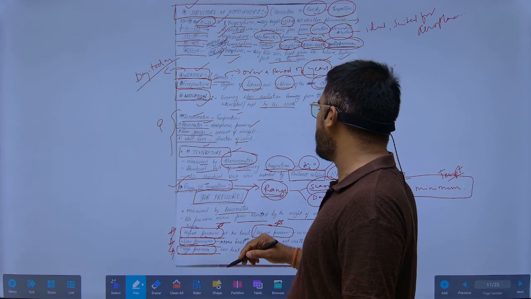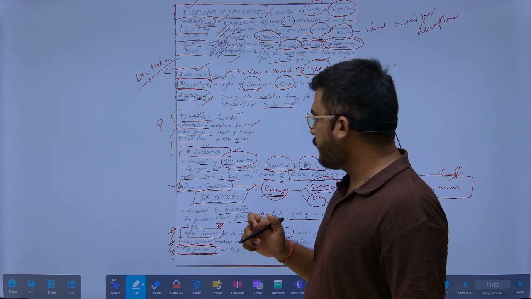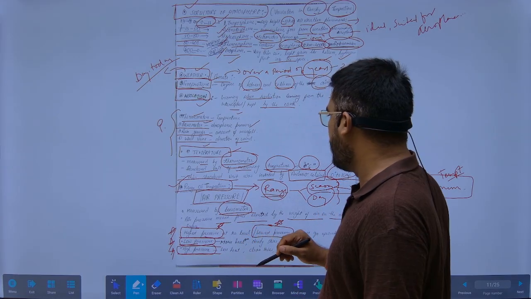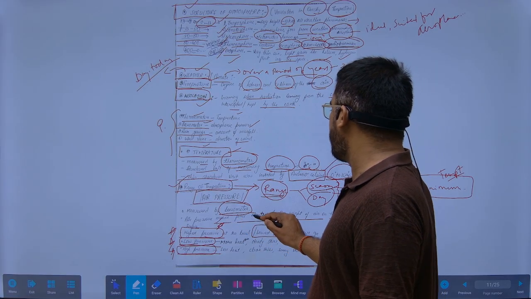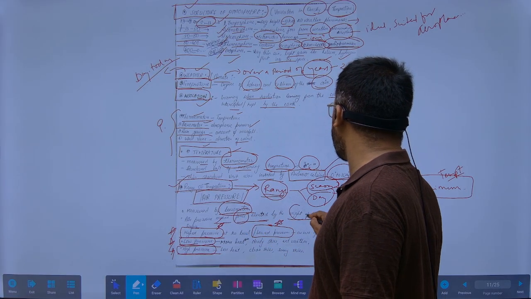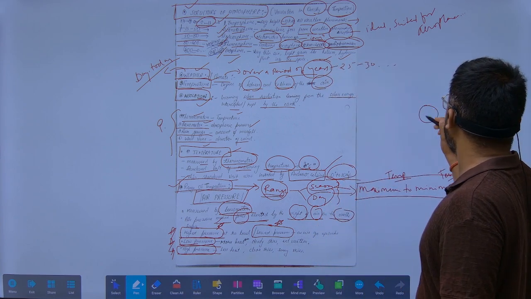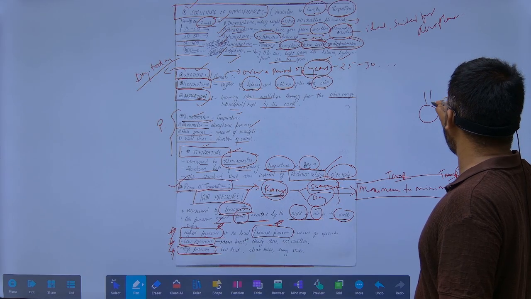For air pressure, we use the barometer. Air pressure means the force exerted by the weight of the air on the earth surface. Suppose this is the earth, a force that is exerted.